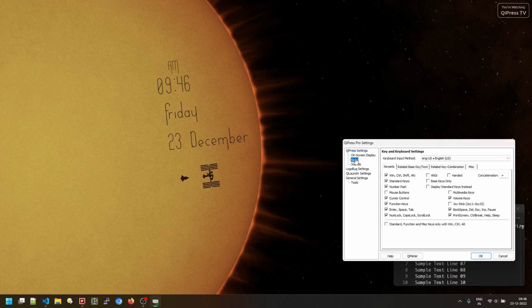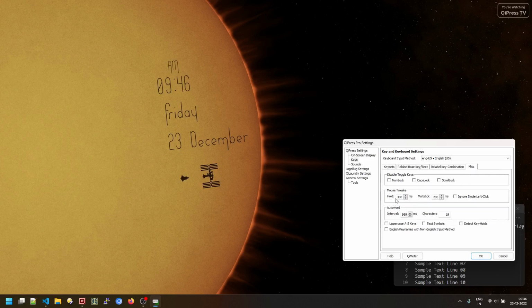So here is QiPress settings, keys, the key sets tab, and the mouse button. I have turned it on. Now, before I finalize the settings, I want to walk you through one more option, miscellaneous. The options are the hold, which means that if a mouse button is held for more than 300 milliseconds, it is visualized as a mouse hold on screen. Multi-clicks, meaning that if a click of the same mouse button type happens within 200 milliseconds, it is classified as a multi-click. And this checkbox, which is right now turned off, if I turn it on, it will ignore single clicks. It will not visualize single clicks.